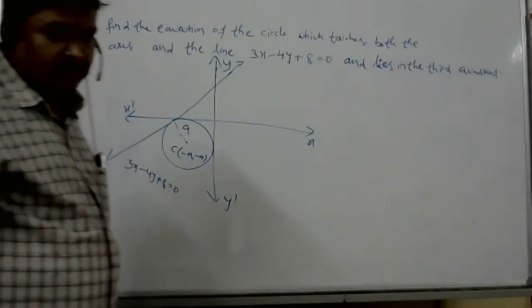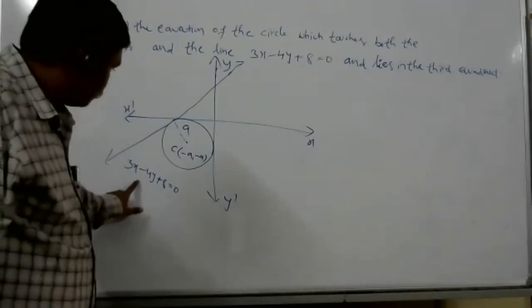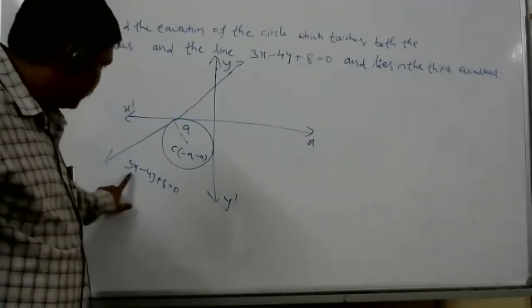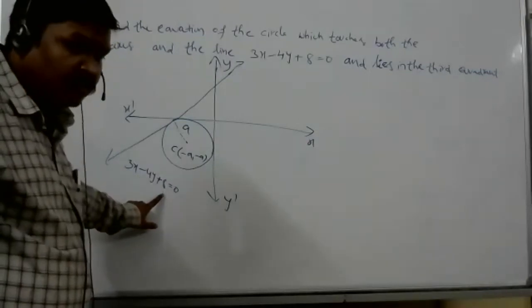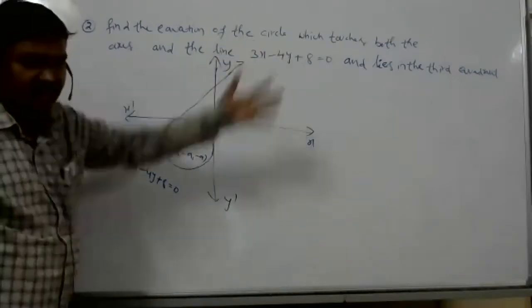Sir, we can draw that line 3x minus 4y plus 8 anywhere on the edge of the circle, which it should just touch, right? Yes, correct. The third quadrant is given.